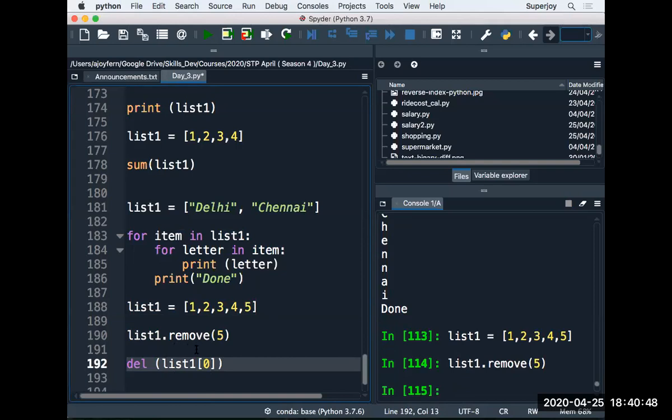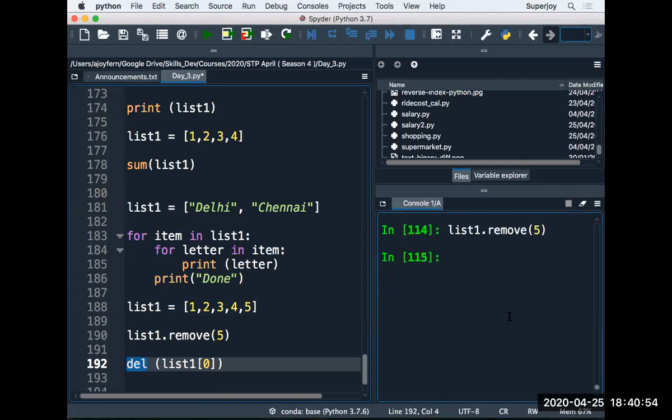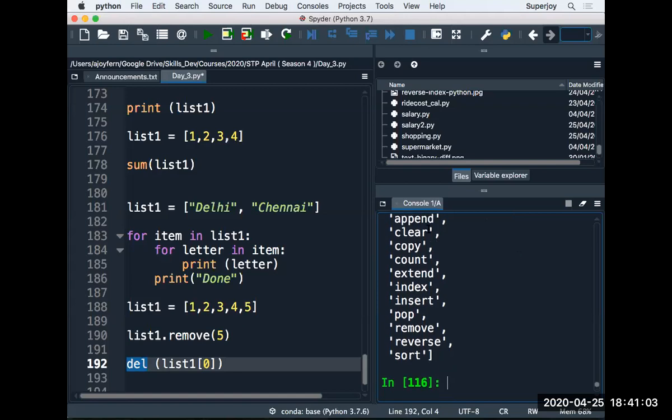So here del is a direct function, and this is not part of the list. What methods we have in the list, we can see with the dir method, and then we pass the list. So we know the dir method, what I pass, list, and you can see the methods are append, clear, copy, count, index, extend, insert, pop, remove, reverse, and sort, right? And there you see there is no delete method.